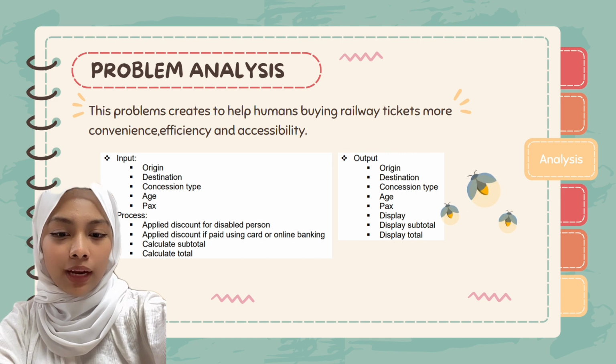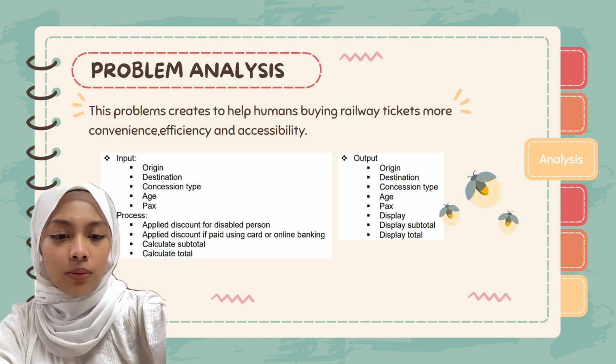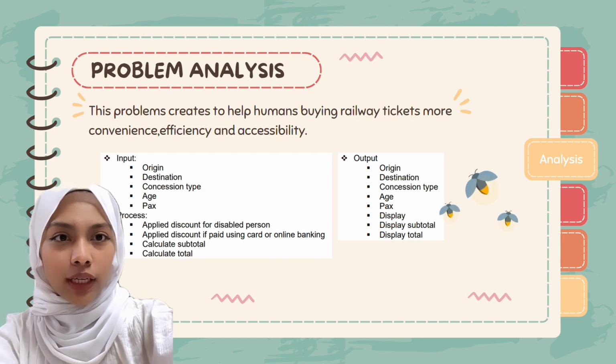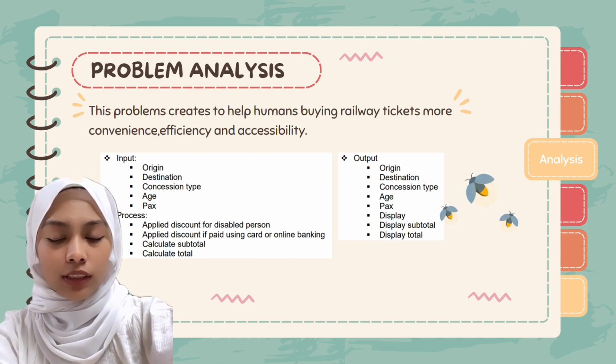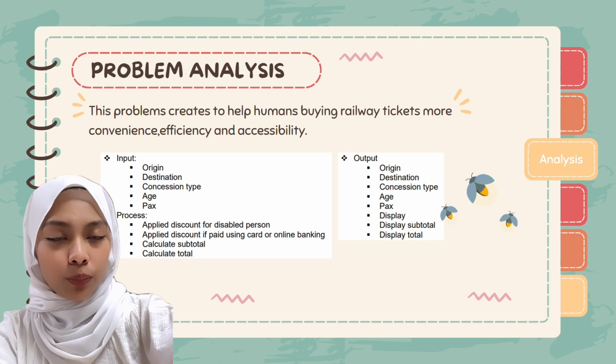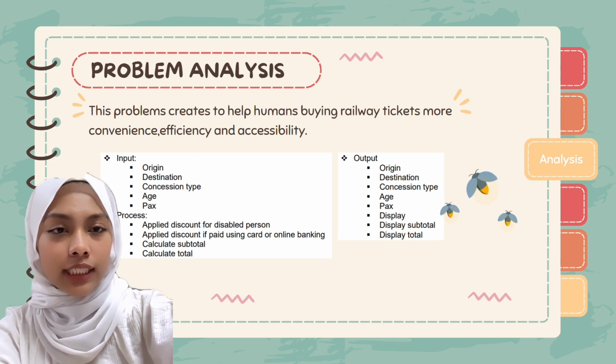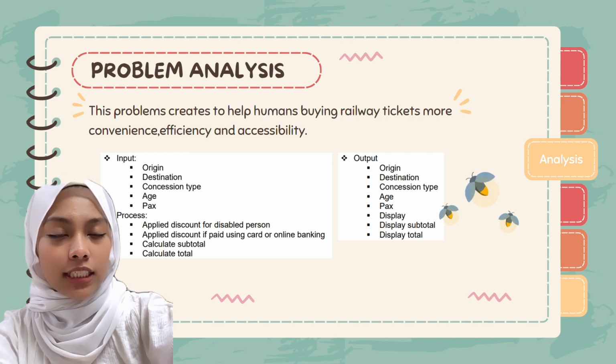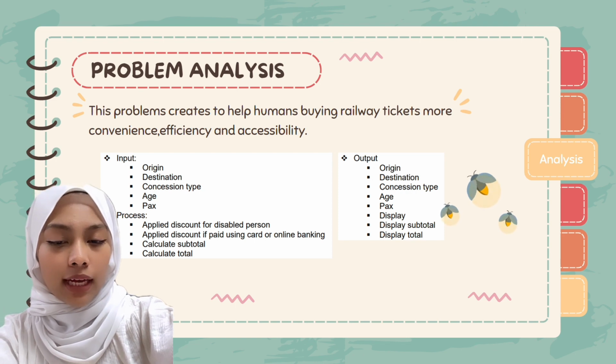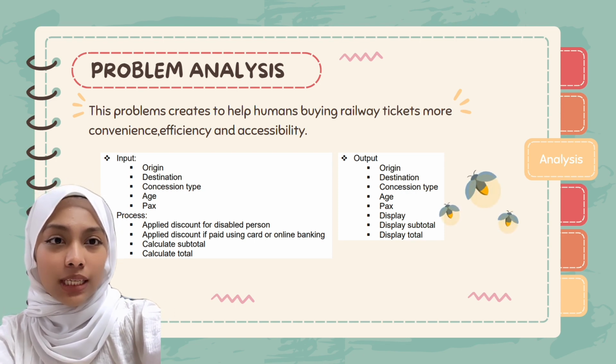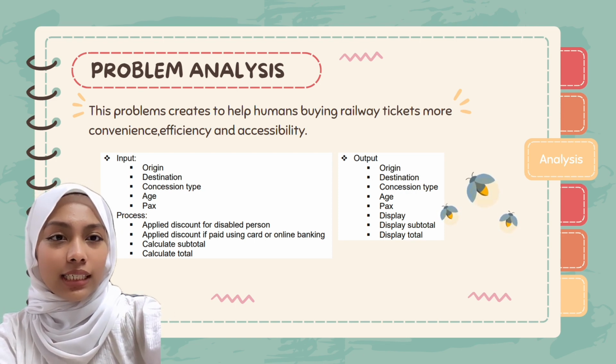We also apply a discount if the users pay using card or online banking. Then we calculate the subtotal and total. Lastly, for the output, we include the origin, destination, concession type, age, packs, display subtotal, and lastly, display total.